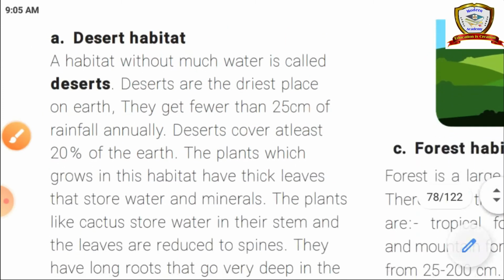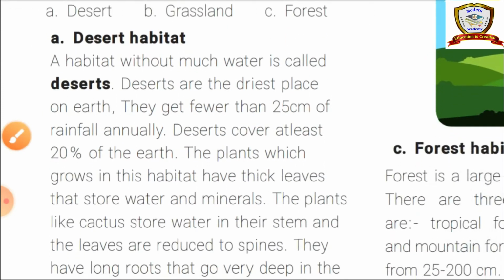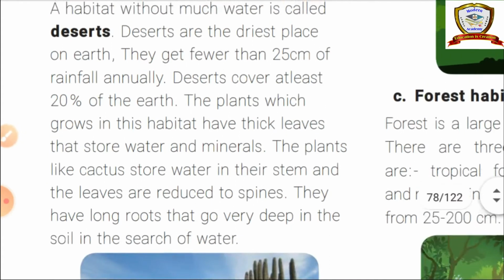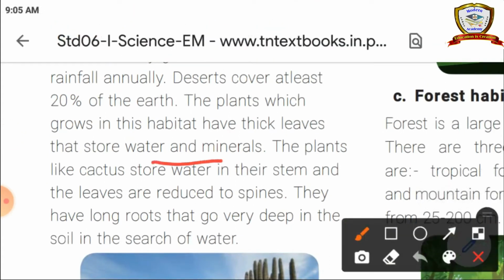The plants which grow in this habitat have thick leaves that store water and minerals. Plants like cactus store water in their stem and the leaves are reduced to spines. They have long roots that go very deep in the soil in search of water. So desert is the habitat. This is the hottest and driest place on earth.